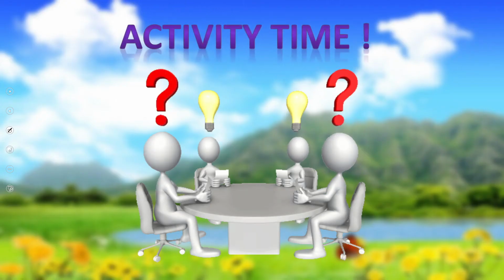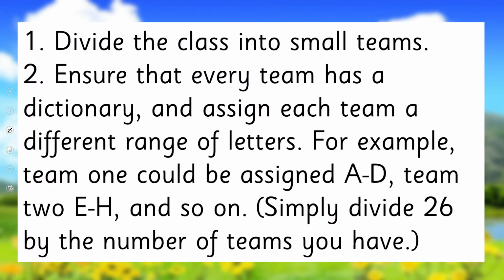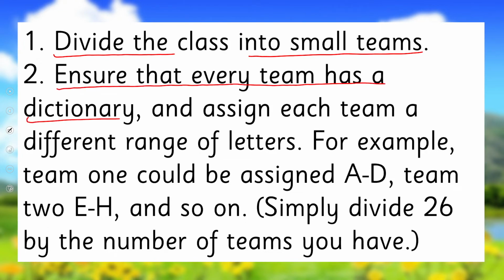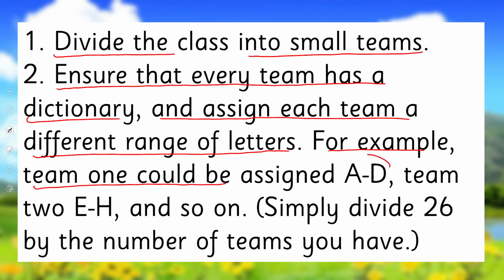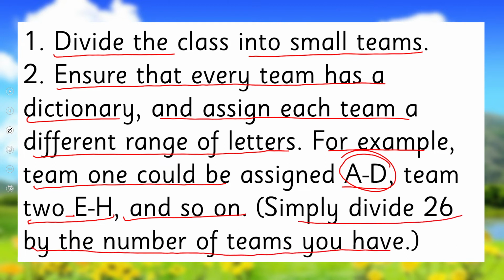Okay, so the activity is like this. Your teacher will divide the class into small teams and ensure that every team has a dictionary, and assign each team a different range of letters. For example, team 1 could be assigned A till D, like this is their range, and team 2 can have E till H, and so on. You will divide 26 letters by the number of teams, and you will allot them the range of letters. This is your range of letters, right?